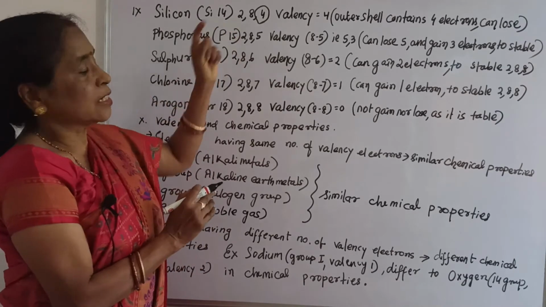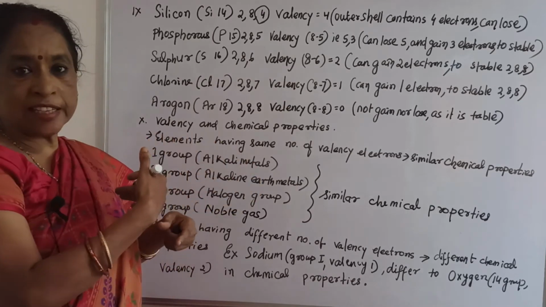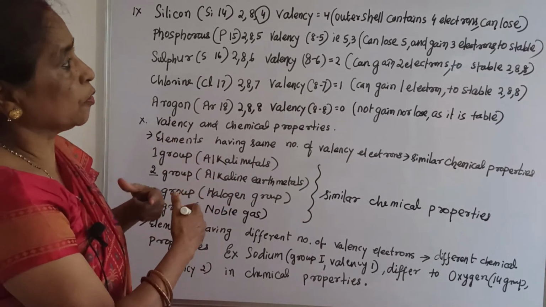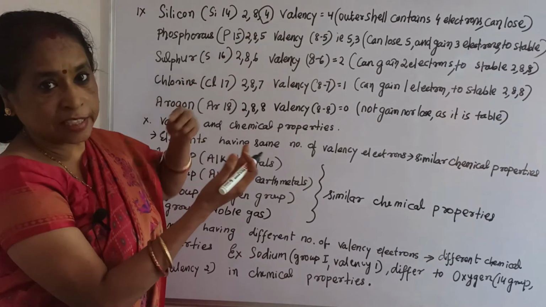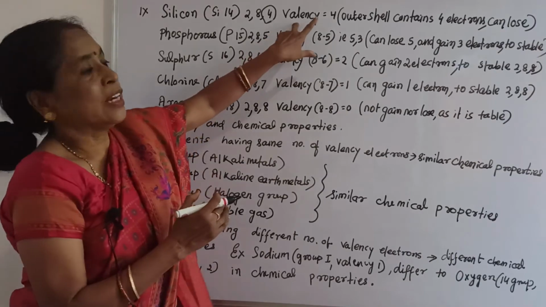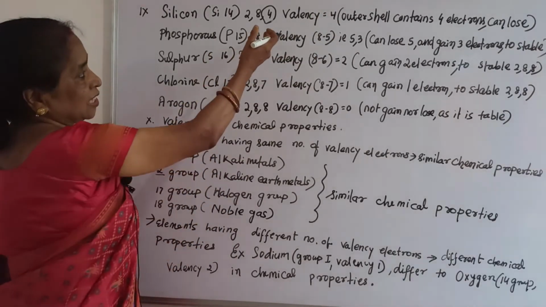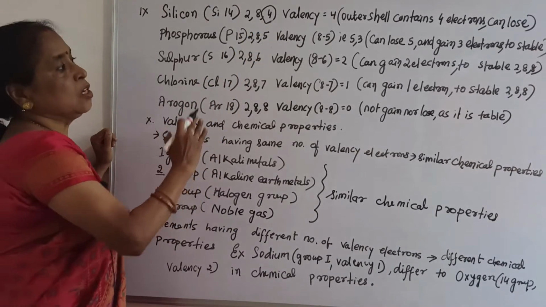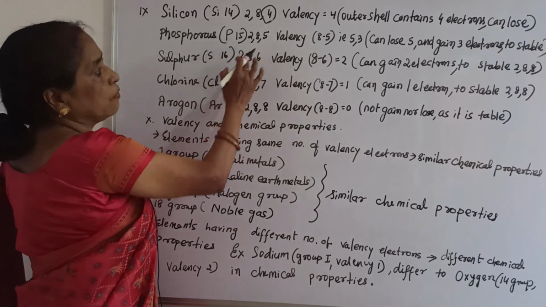So since there are 4 electrons in the outermost shell, it can take 4 electrons, or it can lose them also, but importantly here it gains electrons, and the valency is 4. That means since the outermost shell contains 4 electrons, the valency is 4. Phosphorus 2, 8, 5.